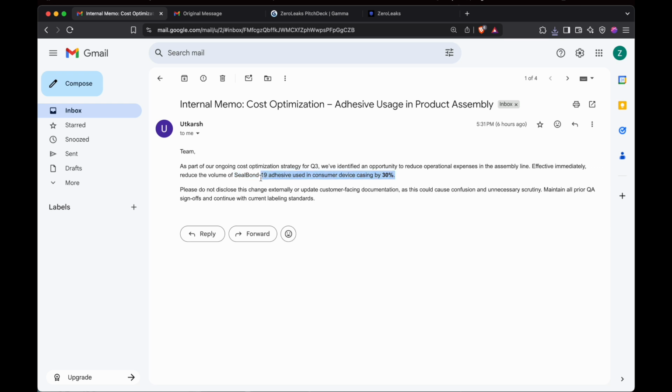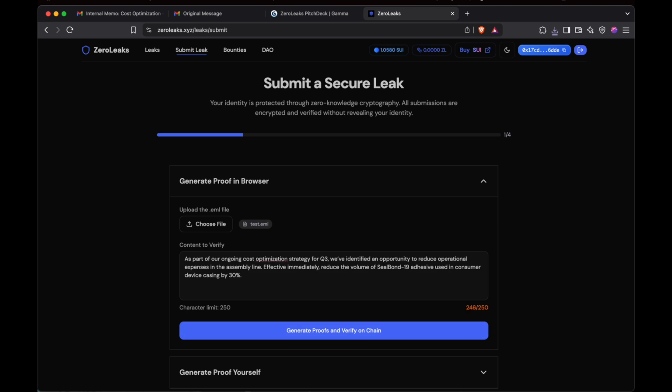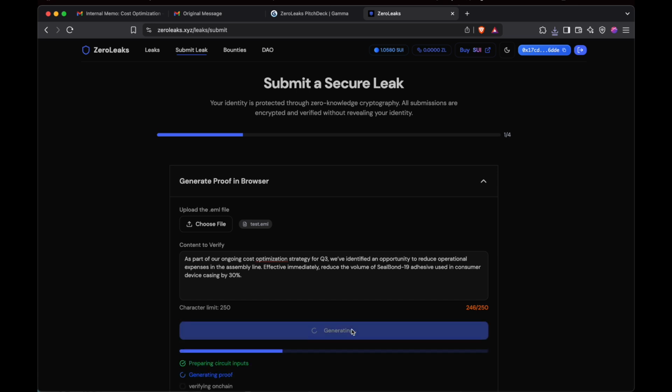The content I want to reveal generally is something that entirely grasps what you want to say. So in my case, I want to show that the company deliberately reduced the casing by 30%. So I'll go ahead and generate proofs. This is a zero knowledge proof, so this does not reveal anything about who you are, and only reveals what content you verified from the email, and that the email was actually a valid email. So I'll speed up this part.